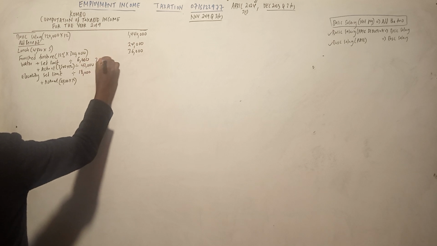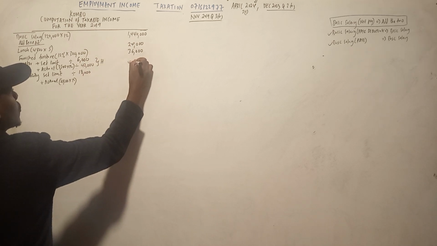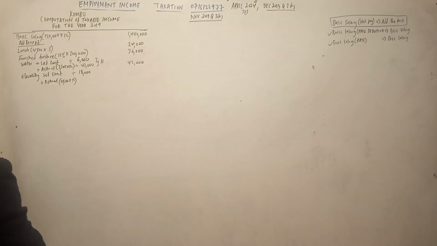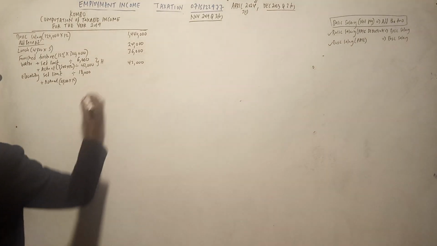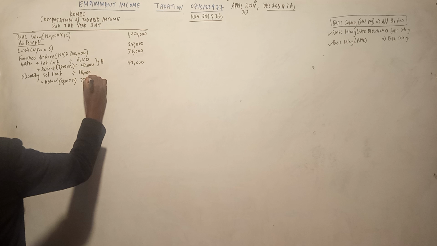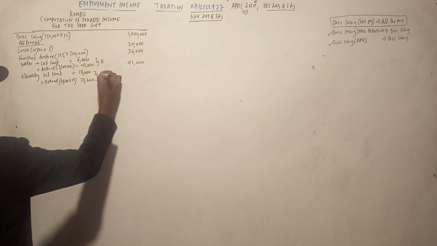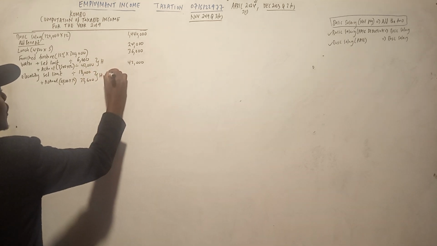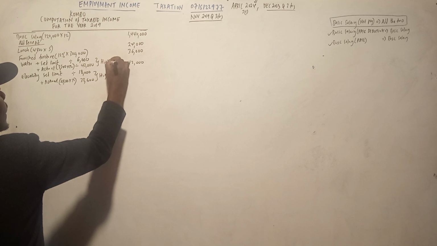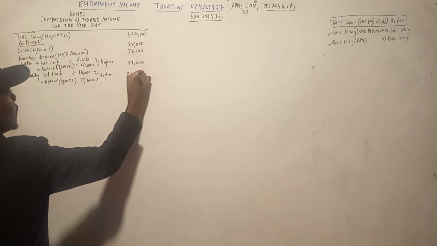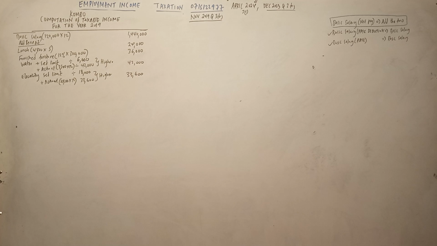You pick the higher, as usual, it is 42,000. Taxable. 2,800 times 12 is 33,600. As usual, you pick the higher. The higher is 33,600. So we have finished that. We will come back to the house benefit later. For now we ignore it.